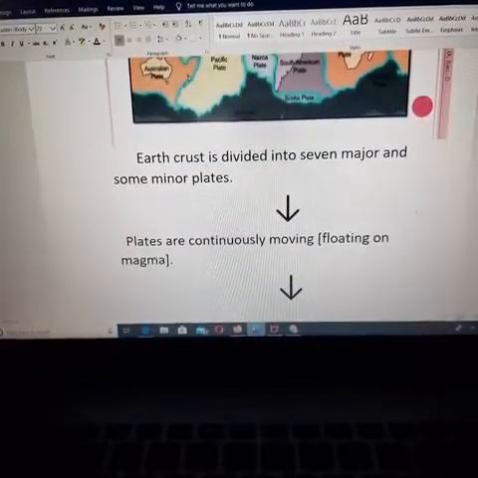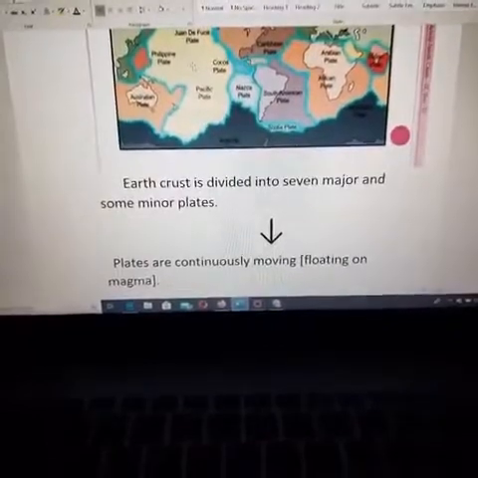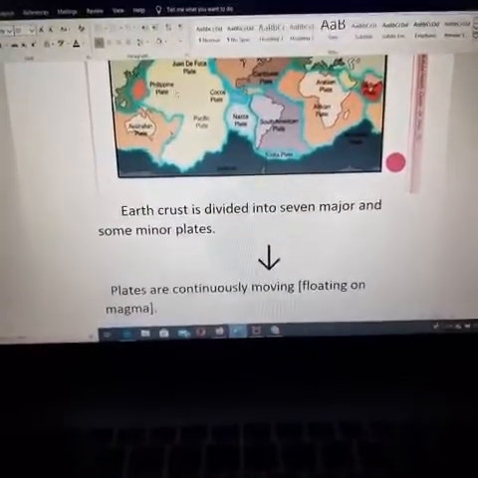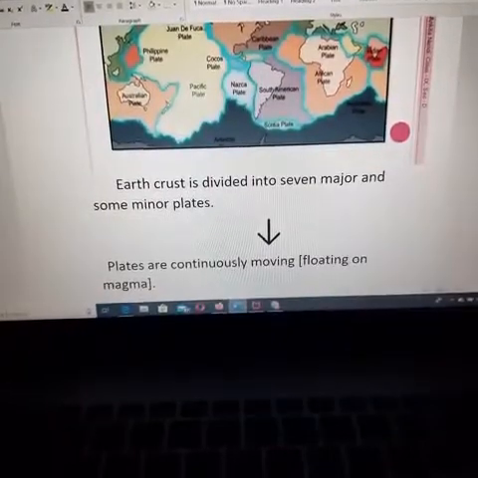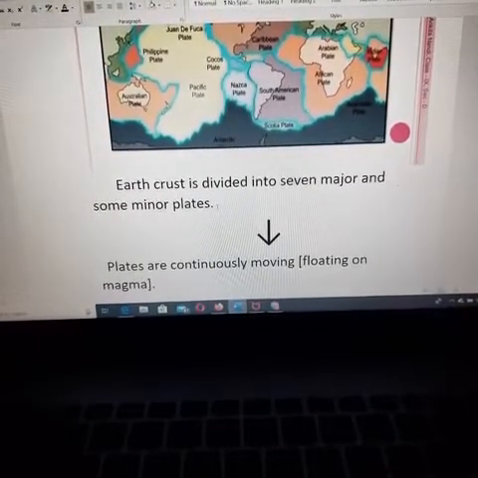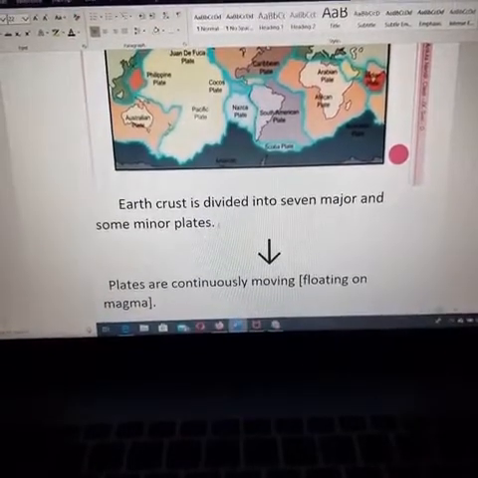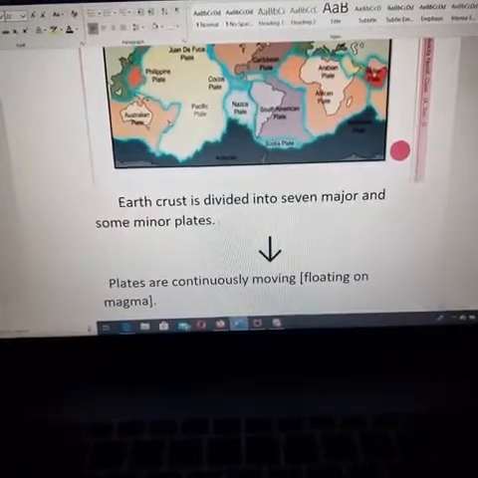So the earth's crust, the topmost layer of the earth, is divided into 7 major continents and some minor plates, which are like islands. The major continents, how did they move?